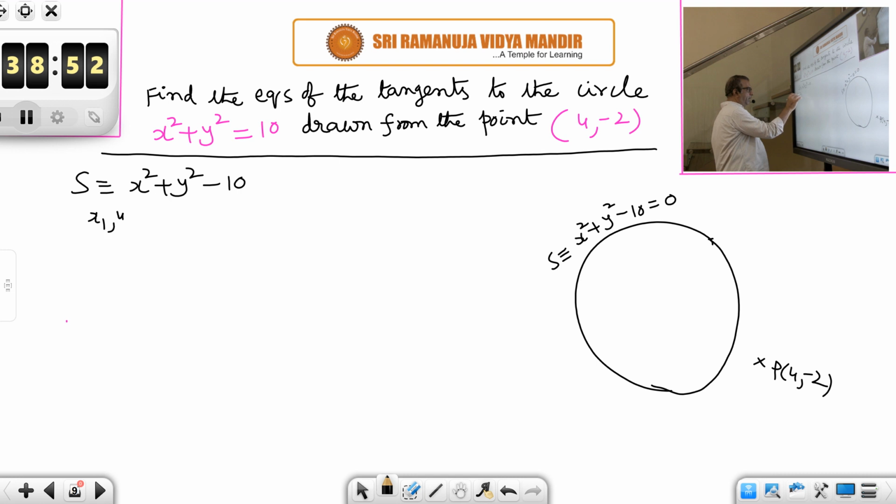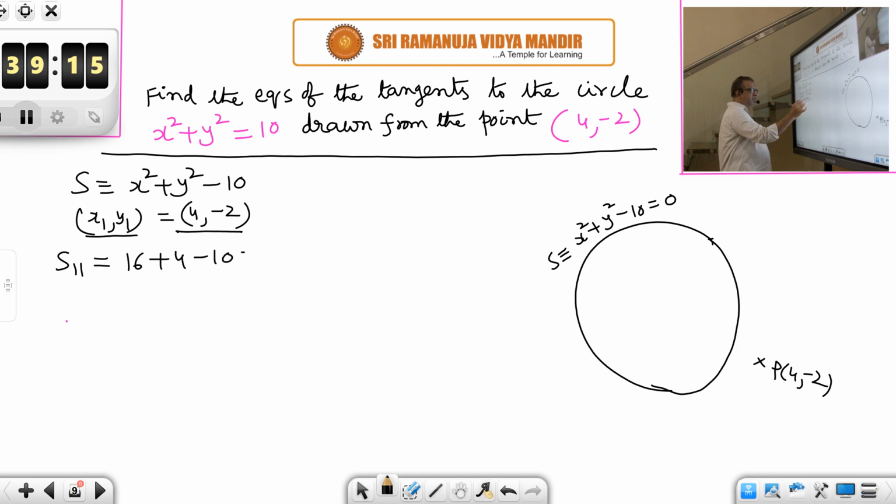Here our point x1, y1 is 4, minus 2. Let us calculate S11 for this point. S11 is nothing but completely substituting the point in the equation of the circle. 4 square 16, minus 2 whole square 4, minus 10. 20 minus 10, 10. Is it greater than 0 or less than 0? Greater than 0. S11 greater than 0 implies what? P(x1, y1) is outside the circle.